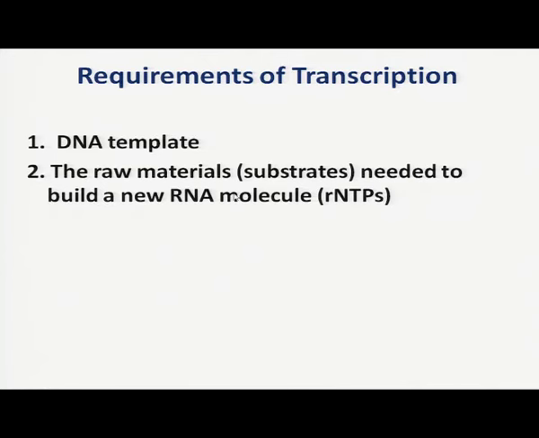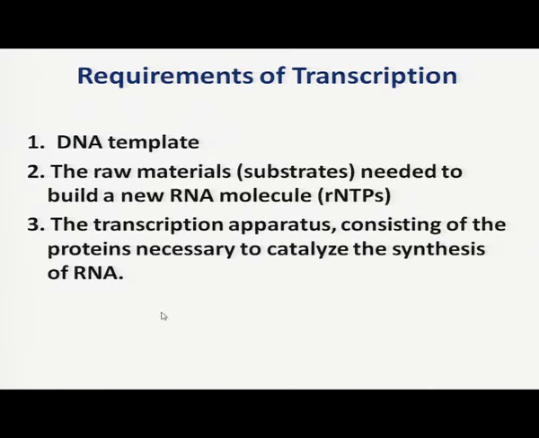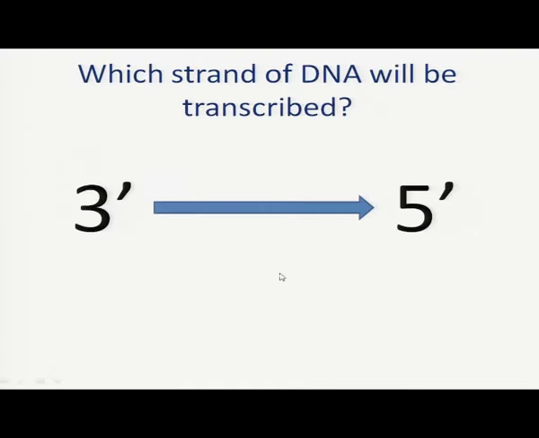Next is the raw materials or substrate needed to build a new RNA molecule. We need substrate which will polymerize together to form the RNA molecule. And the third is the transcription apparatus. These include certain proteins and certain enzymes to synthesize the RNA molecule. So, which strand of DNA will be transcribed? This is an important question.